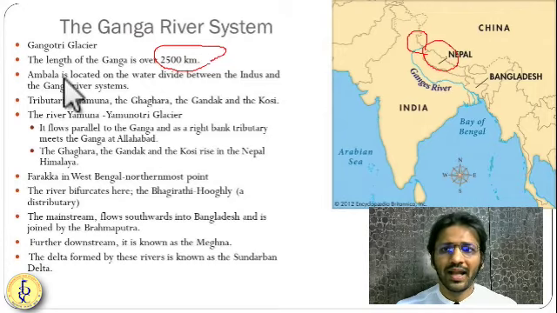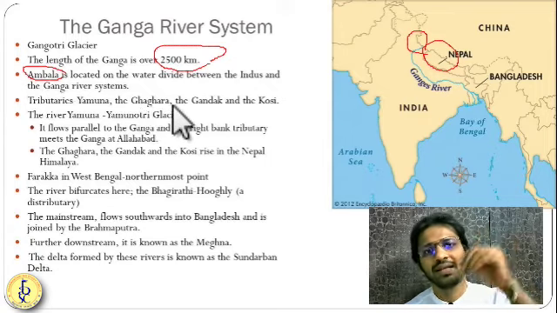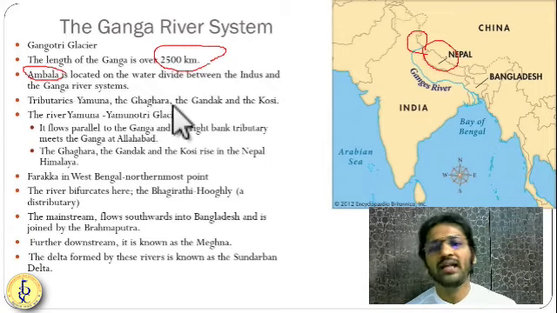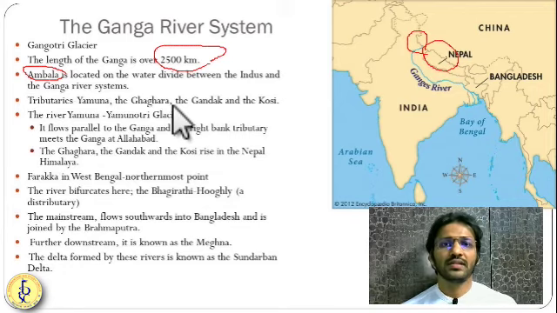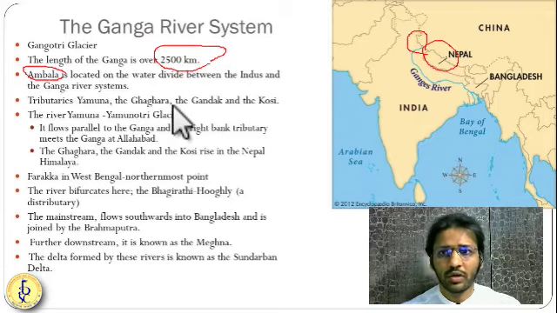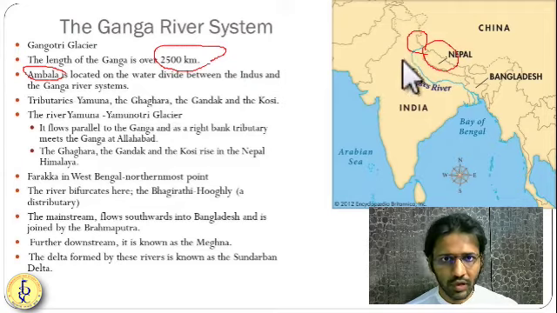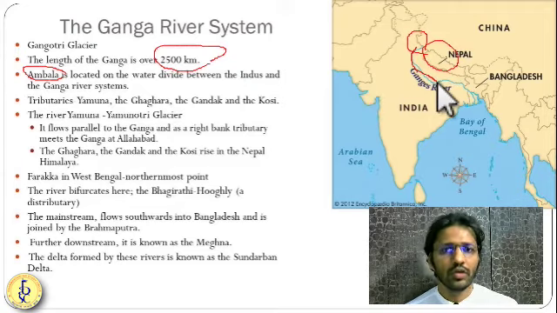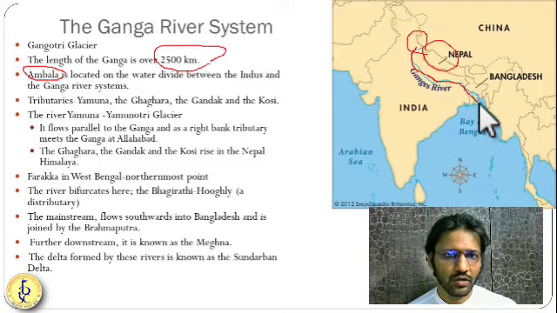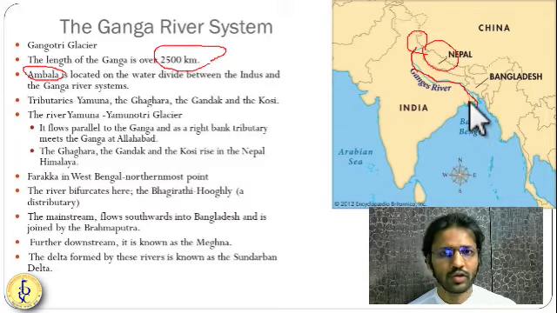Now near Ambala there is a divide, as we have seen, the water divide. So Ambala sits on the water divide between Ganga and Indus. So the Ganga river system and the Indus river system are being divided near Ambala. Okay, so this is a very important place. The Ganga river is flowing from Uttarakhand and going down through UP, Bihar, Jharkhand, parts of West Bengal